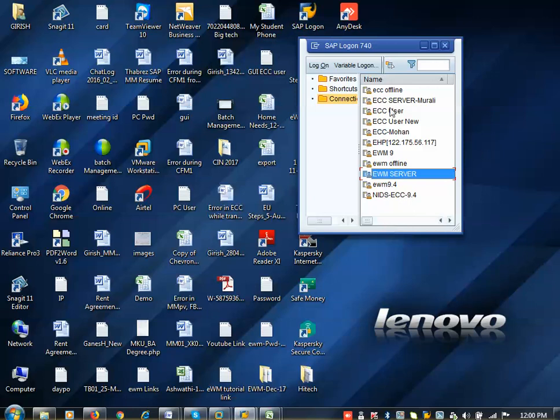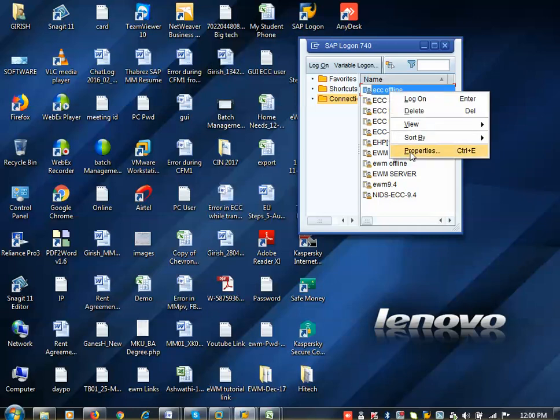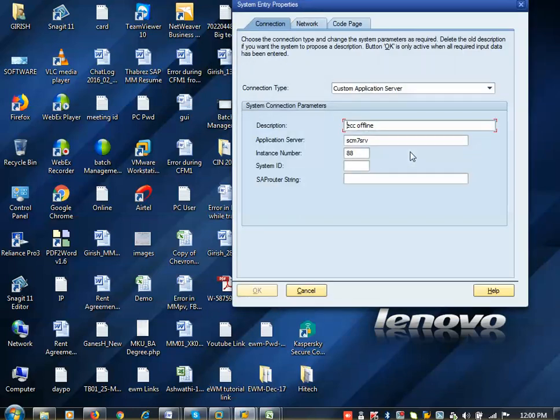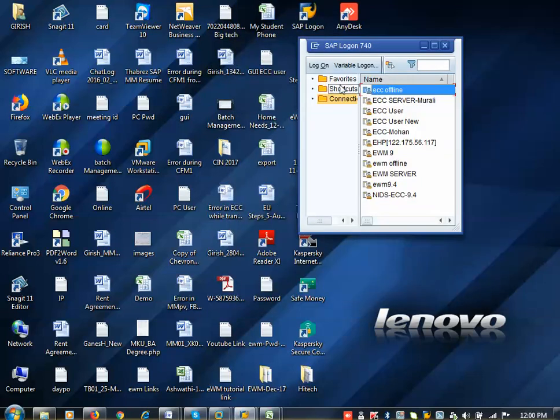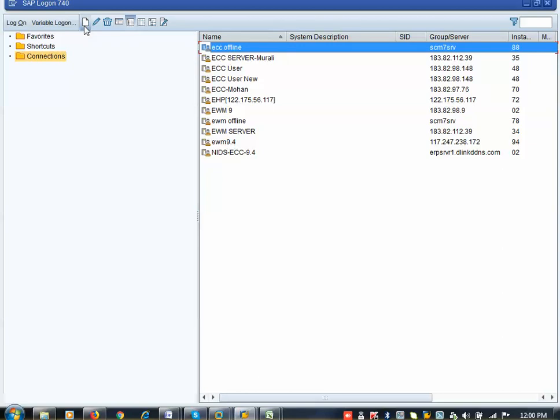Now if I want to log on, you can go here and click on select. First you need to open the properties here. This data will be provided by the basis team. That's why I told you to go and reach the basis team. They can log in and give you the system. If it is not created, you can create it like this here. The tab is available here. Click on select and you can see create, edit, delete options.